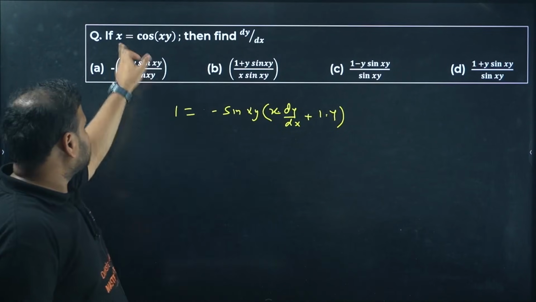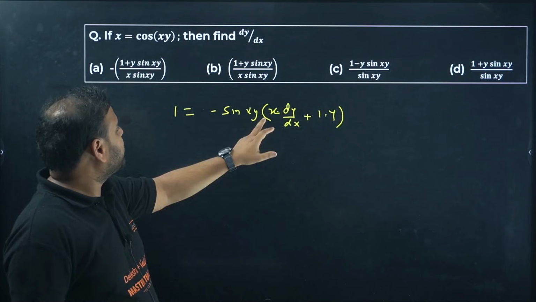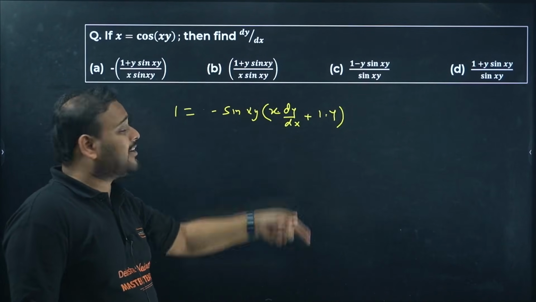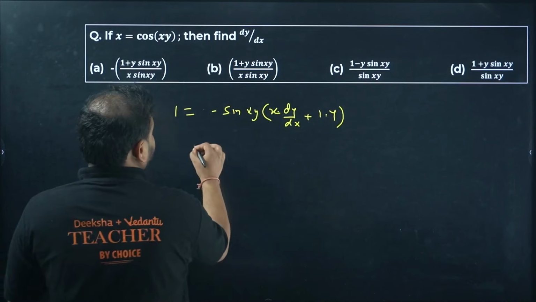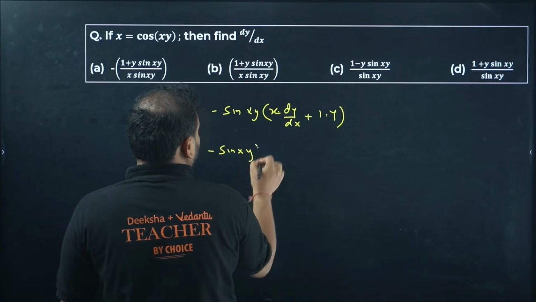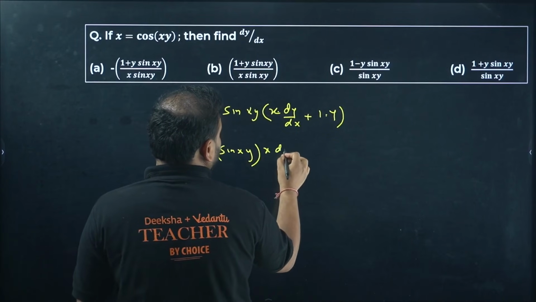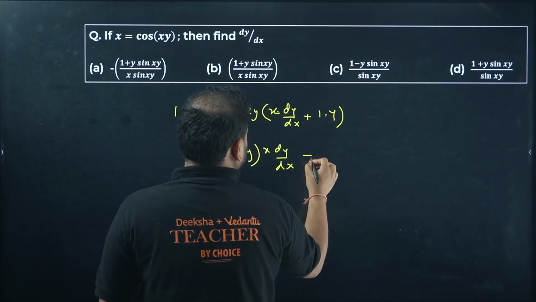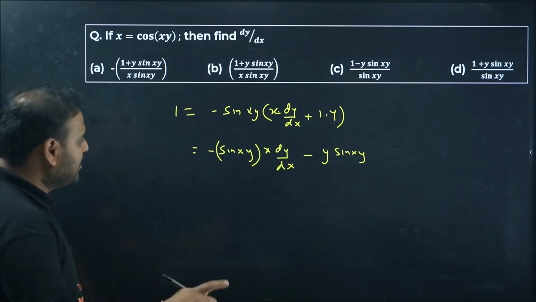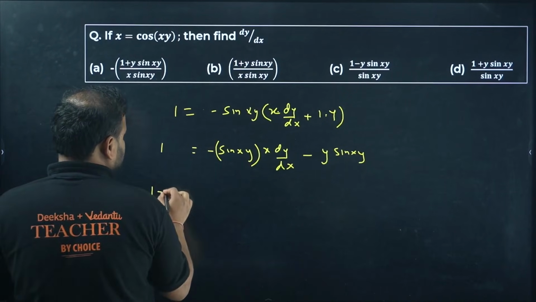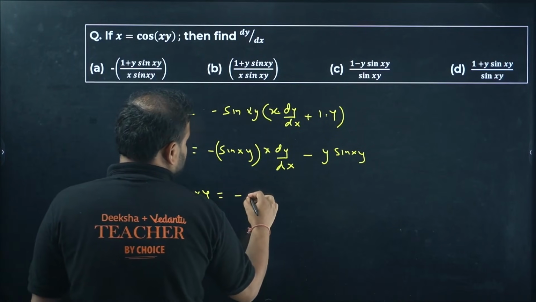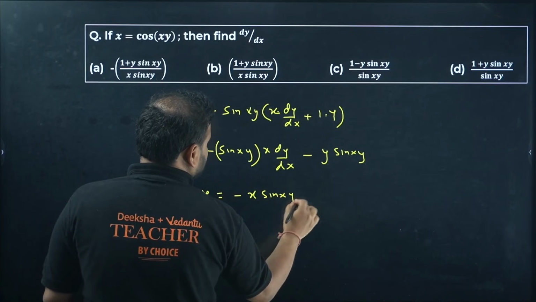So I differentiated x as 1, cos becomes minus sine of xy, and then you differentiate this xy, you get x as it is dy by dx, and then you differentiate x, you get 1 and y. Expand it, you'll end up with minus y sine xy minus x sine xy dy by dx. Move this to this side, you'll get 1 plus y sine xy equals minus x sine xy dy by dx.